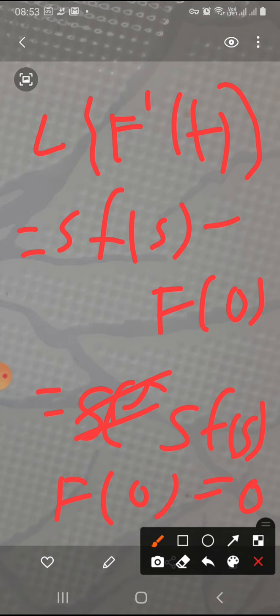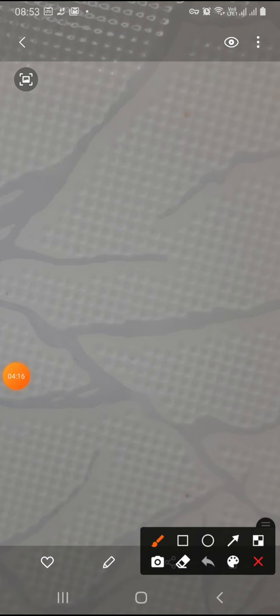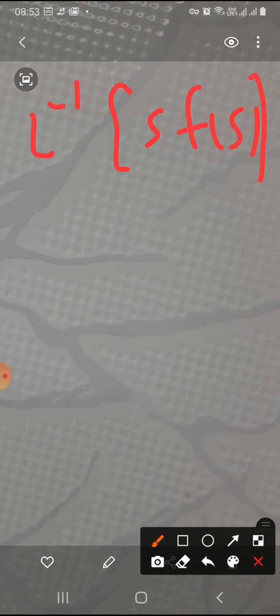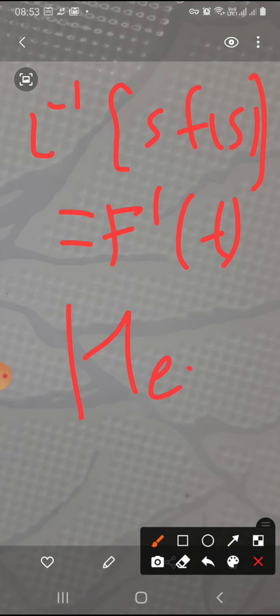That is, we can say the inverse Laplace transform of sF(s) will be equal to f'(t). Hence proved.